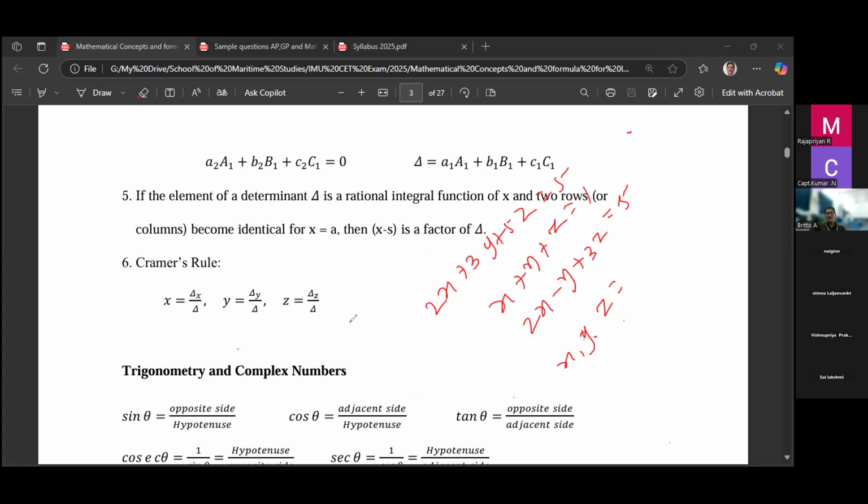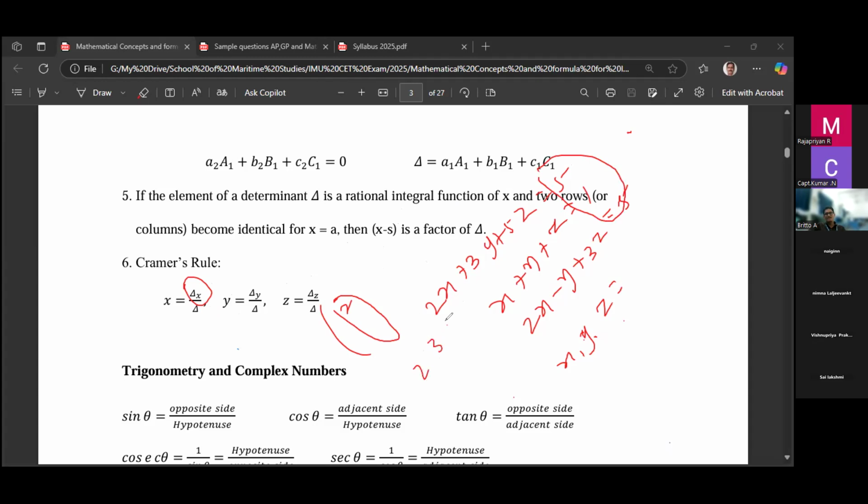You can solve by the linear equation method also. But instead of that, if you use Cramer's rule, just here we are using, what is delta x? For delta x, you write the matrix with only the constants, without the variables x, y, z. Delta x means change the first column with the constant values, and you can find delta x. Delta means simply the determinant.